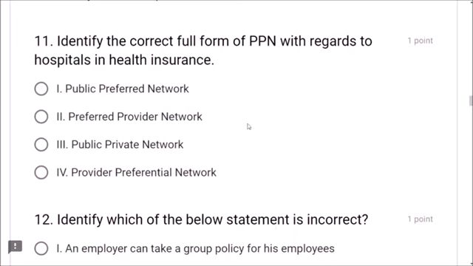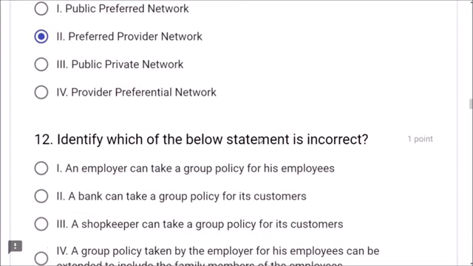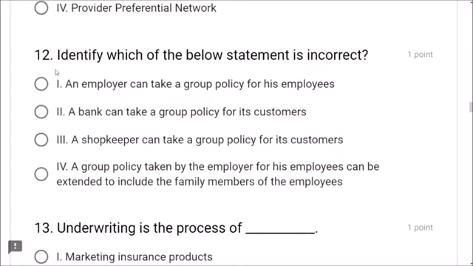Identify the correct full form of PPN with regards to hospitals in health insurance. What is PPN? Preferred Provider Network. Preferred Provider Network. Next. Question number 12.